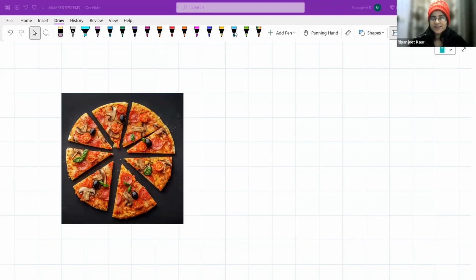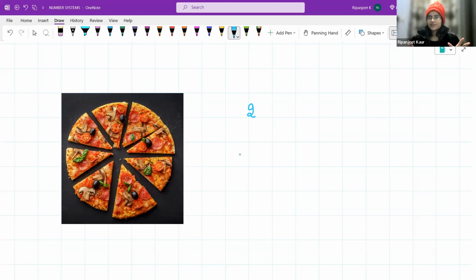Okay. Do you like pizza? Even I like pizza. But I'm not that hungry that I can eat one pizza or two pizza, right? Okay. If we are having the slices of pizza, can you count how many slices are there? 8 slices, right? At the max, I can eat only 2 slices out of this 8 slices. Should I represent that I ate 2 pizzas? Will that be correct? No, right? So how do we represent that?